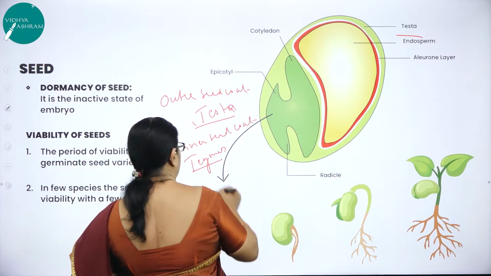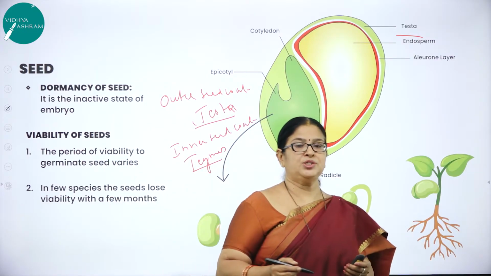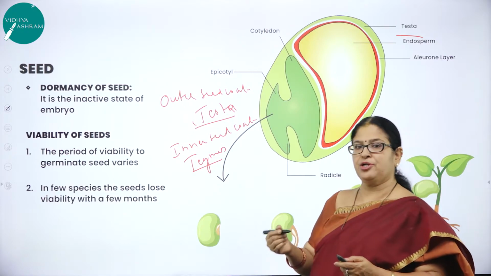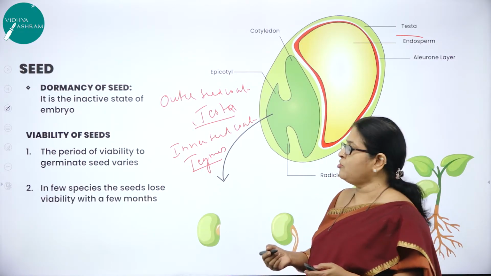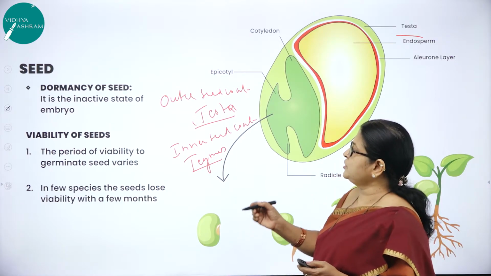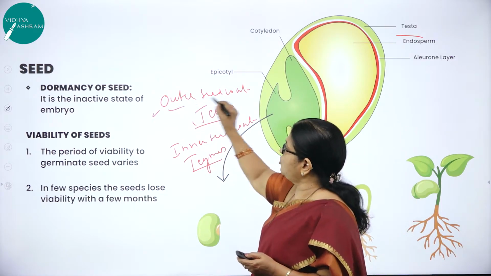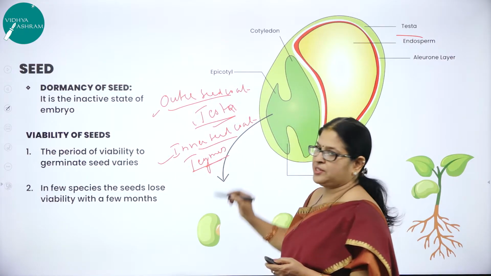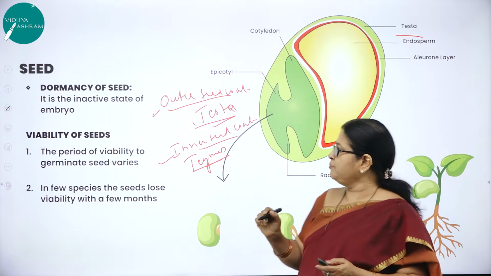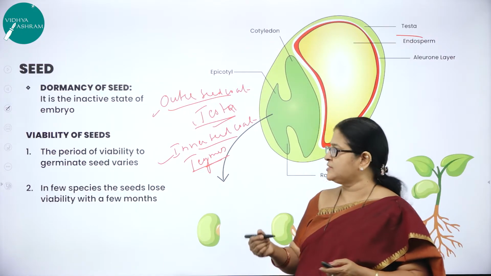So what is testa and what is tegmen? They are nothing but the two seed coats, that is, the integuments of the ovule harden to protect the seed. They form the protective seed coat. What are the two seed coats? The outer seed coat is called testa and the inner seed coat is called tegmen. These are the two very important seed coats which protect the seed, right?